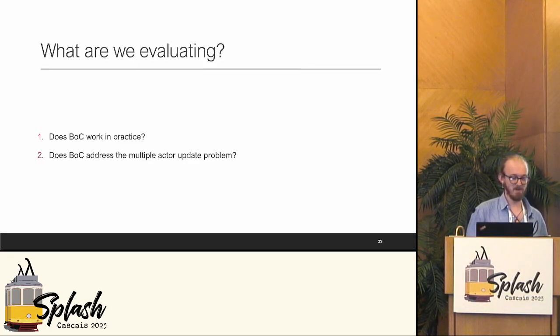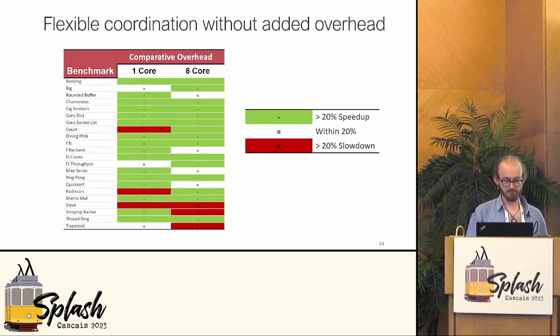How do we measure that? Well, does BOC work in practice? Does it pay this horrible cost? And does BOC address the multiple actor update problem? So, to answer that first question, we built Savina, the actor model benchmark suite, in BOC, and we compared it against Savina in Pony. So we've done this for 2 reasons.